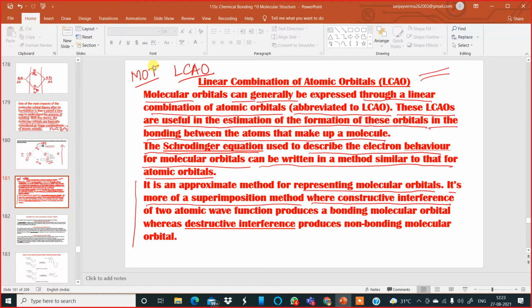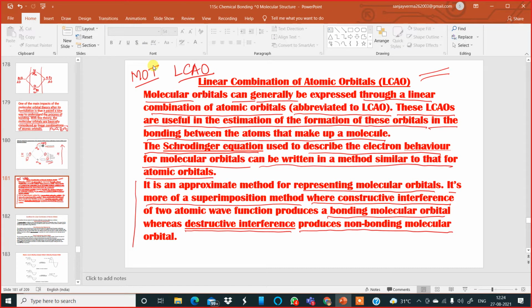Similarly, in molecular orbital theory, whenever atomic orbitals interfere in a constructive manner, the two atomic orbitals form wave functions and produce bonding molecular orbitals. Otherwise, if there is a destructive interference, the orbital formed is a non-bonding molecular orbital, also called an anti-bonding molecular orbital. Am I clear, my dear students?